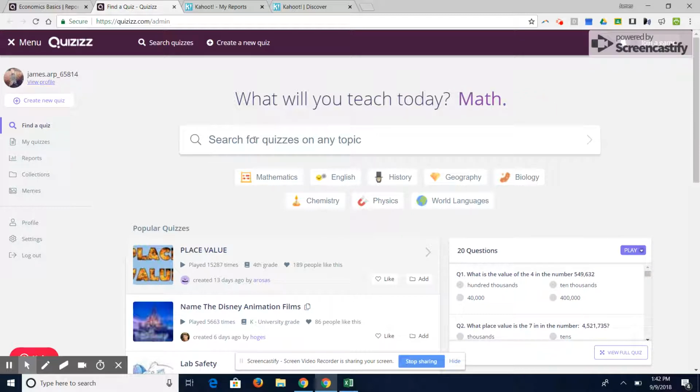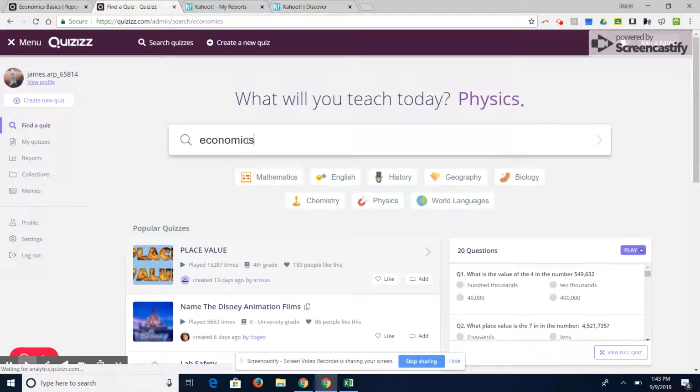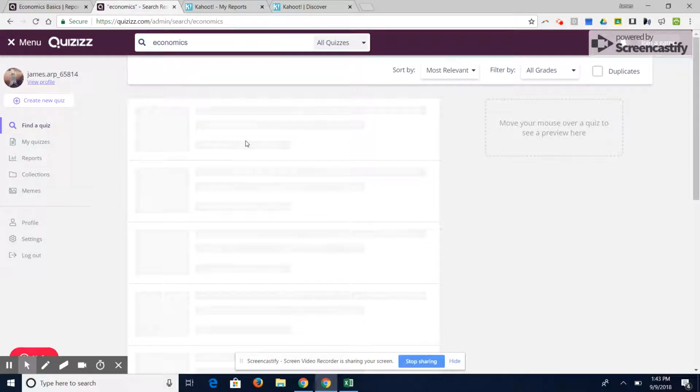And by that, I mean it's an easy way for you to use technology in your classroom. It's something that we can, as teachers, use. And it's a super simple setup. It's a super simple way to use these things because all we have to do is go and create a new quiz, or with either of these, we can search for quizzes that other people have already set up for us. So we can go to Quizizz, for example, and I can type in economics.